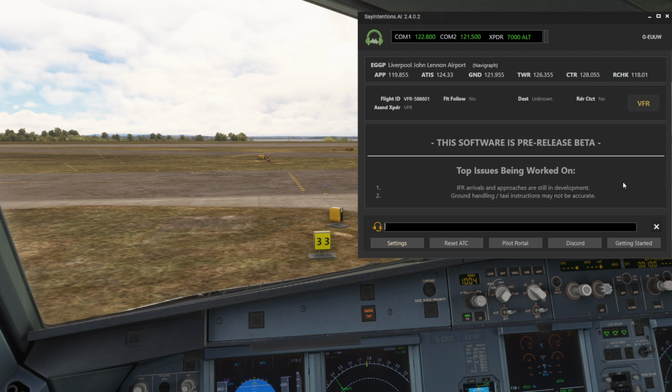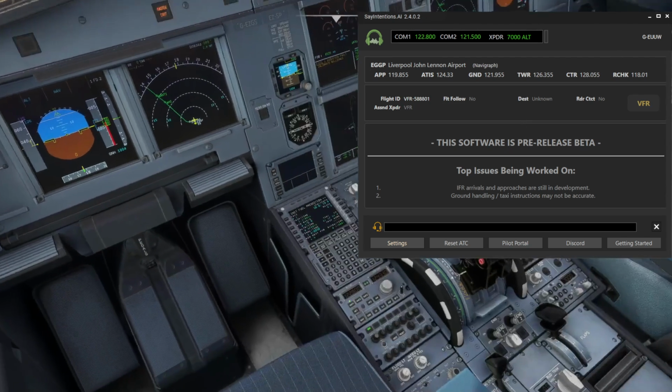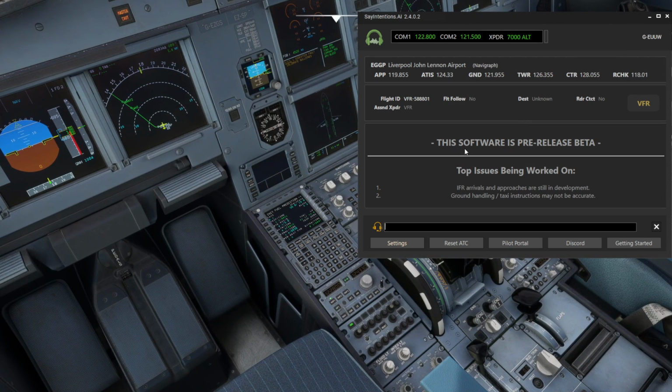So the first thing, of course, is we're going to contact the ground on 121.955. We'll do that, and we'll check out the AI as we speak to it, and we'll see how it does, complete with the voices as well.